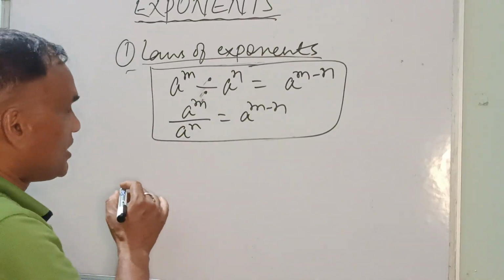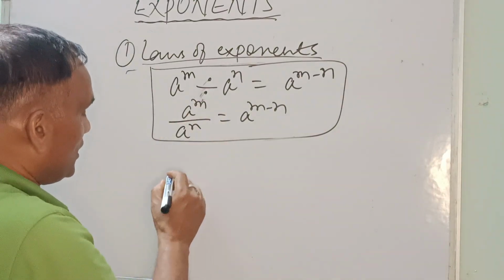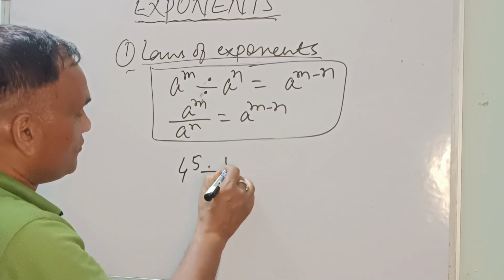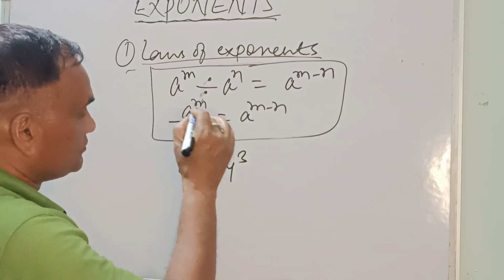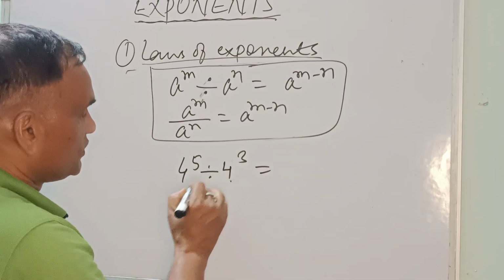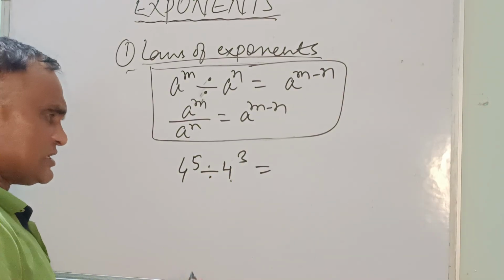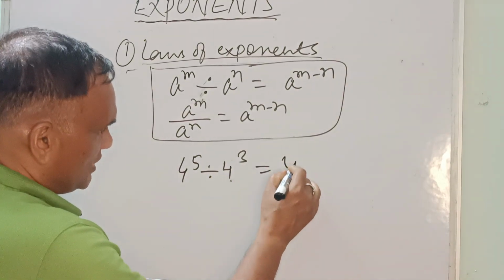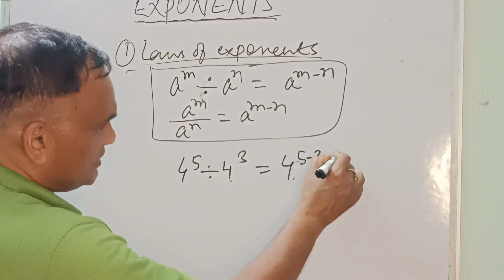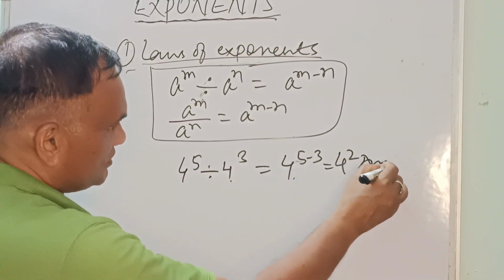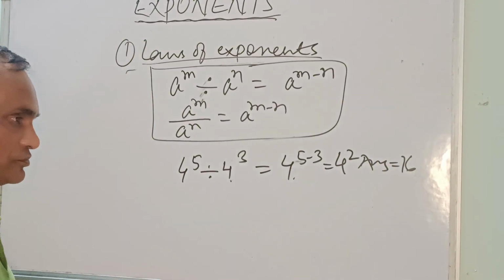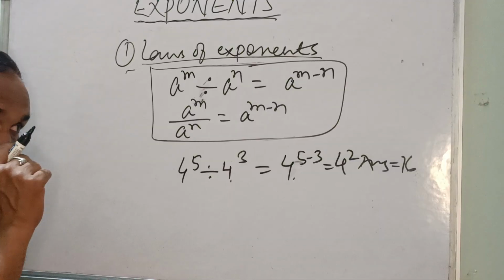We'll take another example, like 4 to the power 5 divided by 4 to the power 3. So what will you write? What is the answer? Simply you will say, sir, nothing to worry. So we'll write 4 to the power 5 minus 3. So answer is 4 to the power 2. This is the right answer. Or you can write 16 if you multiply 4 into 4. Getting a point?